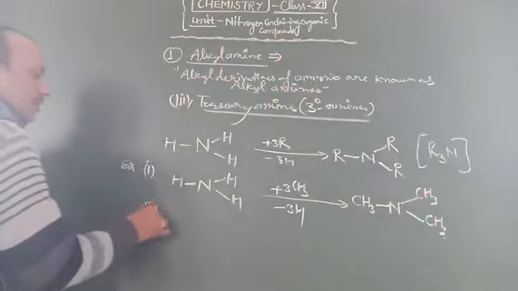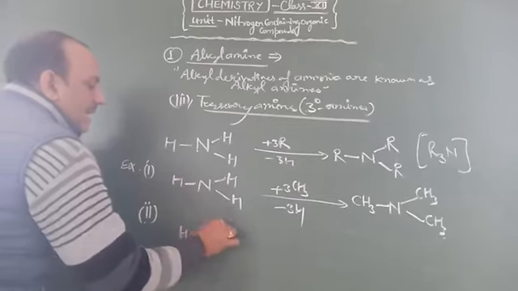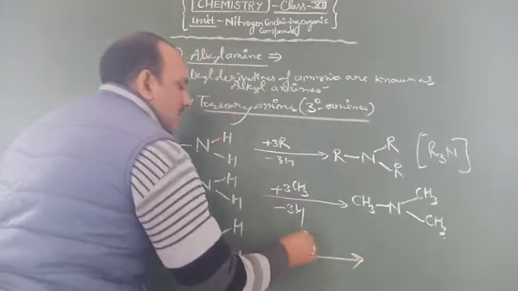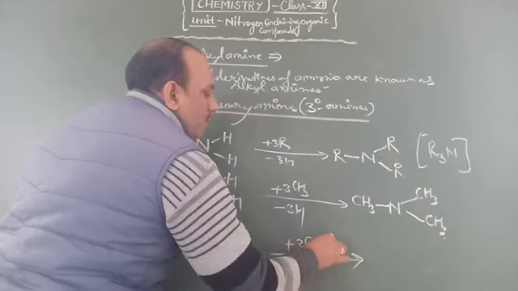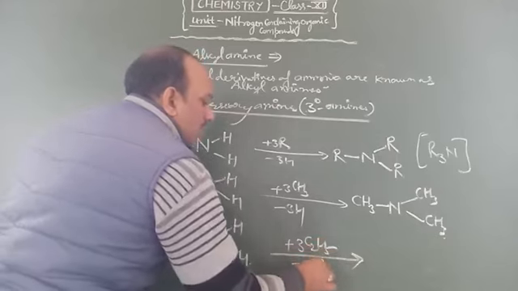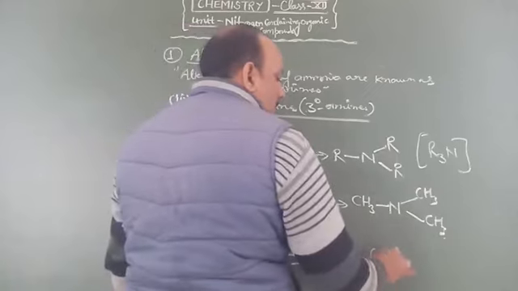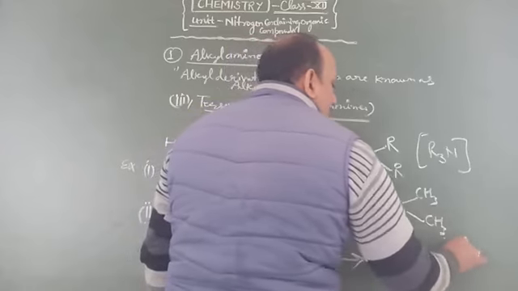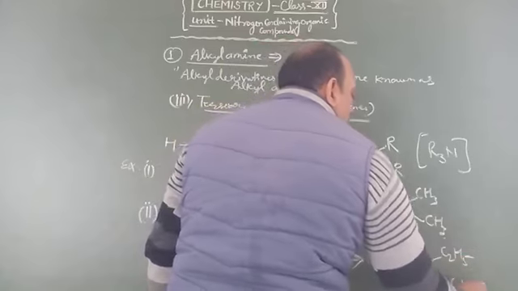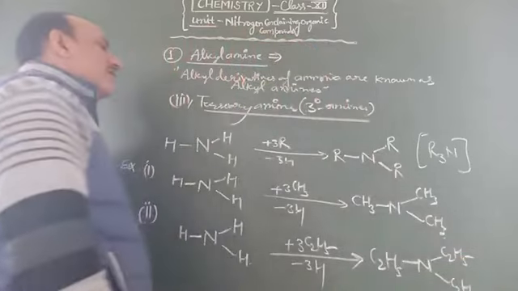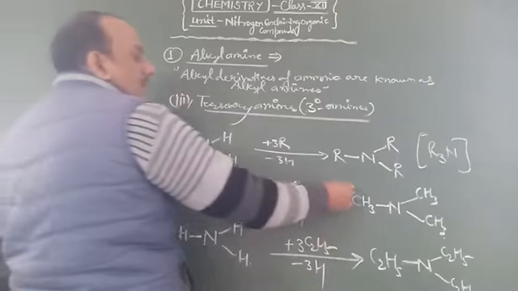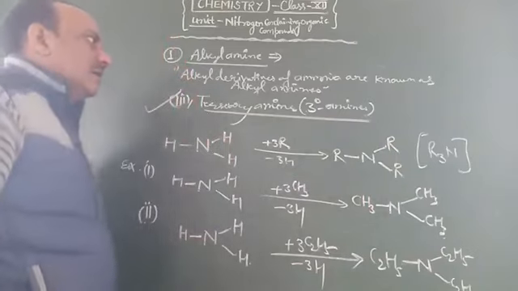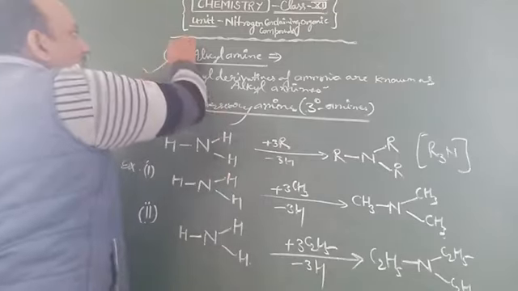Now for the second example, H-N-H-H plus three C2H5 replace 3 hydrogen atoms to form (C2H5)3N. These are the formulas of trimethylamine and triethylamine. Both belong to the category of tertiary amines. So this is the classification of alkylamines.